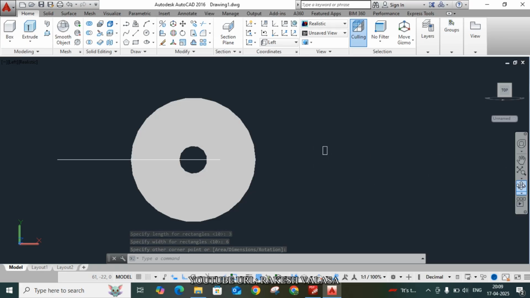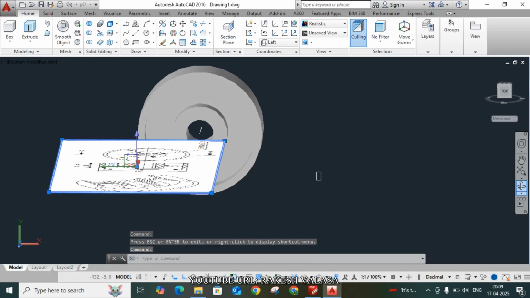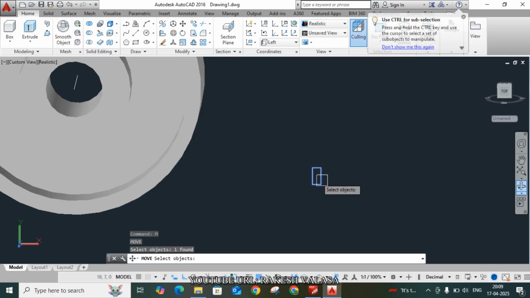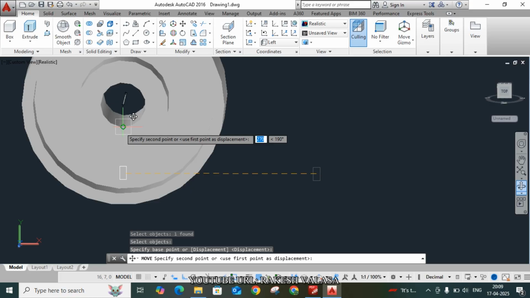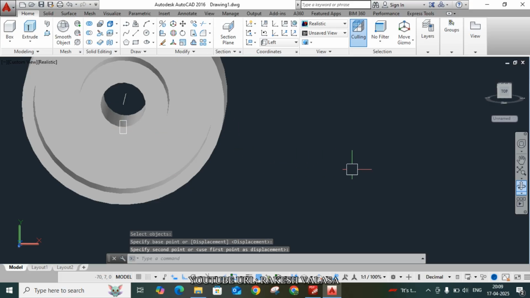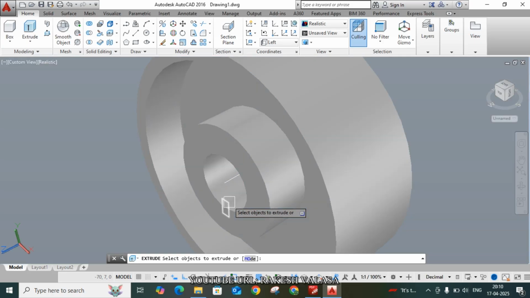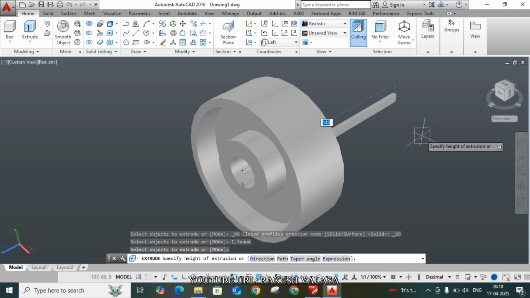Now you can remove this image. You can move this rectangle by using the move tool, M, enter. Move this rectangle from the center point to this object quadrant. Now again go to the compass, click on the home button. Now apply the extrude command to this rectangle. Select this rectangle, click enter, and drag to the other side.